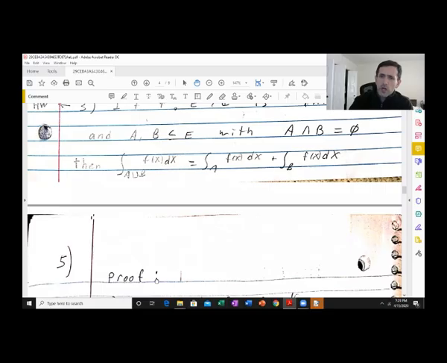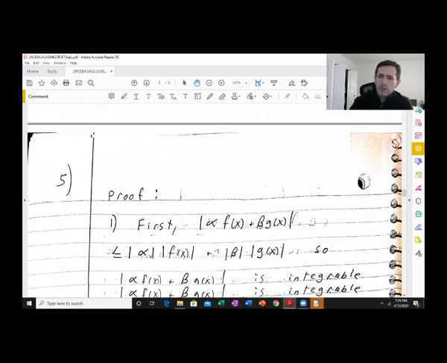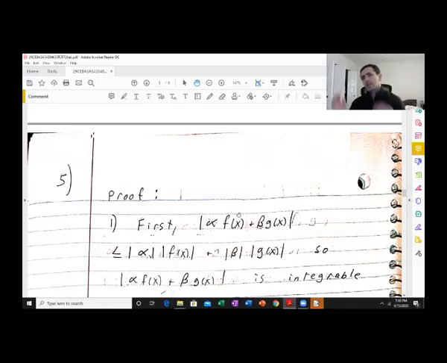All right, so let's prove 1. First of all, this is integrable because of the triangle inequality that I mentioned in the last video. In particular, the triangle inequality says I can take this absolute value, collapse it in, and it's the absolute value of alpha f of x plus the absolute value of beta g of x. I should mention alpha and beta are complex scalars. Then we can further collapse the absolute value of alpha f of x into the absolute value of alpha times the absolute value of f of x, and the same thing for beta g.